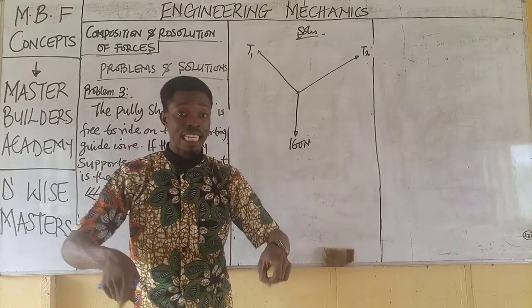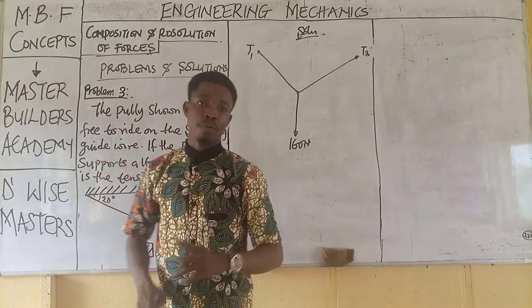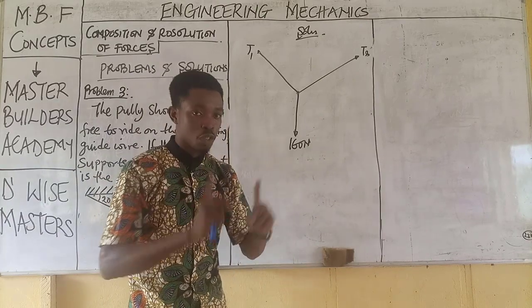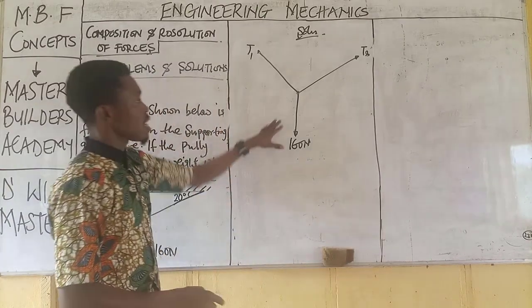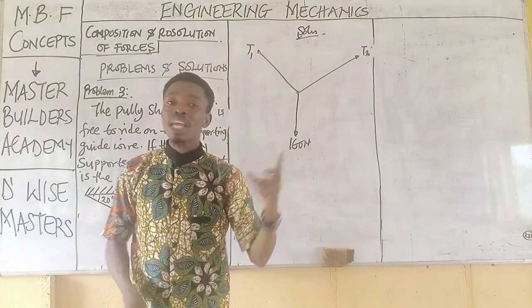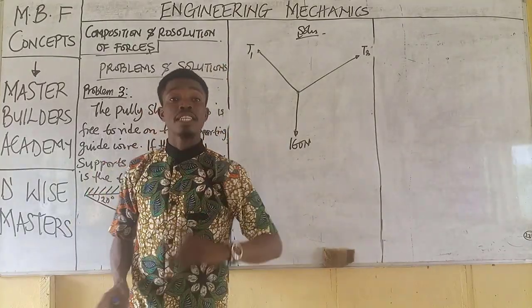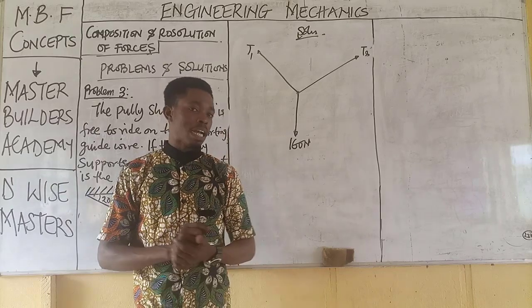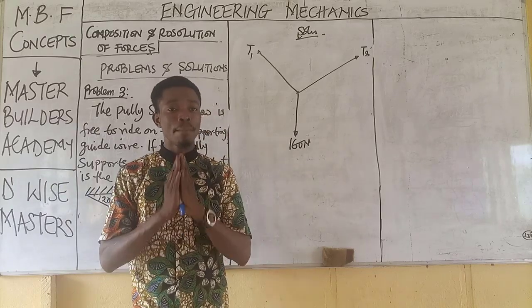Those two laws are only applicable when you have two forces acting at a point. Now, in this case, you have three forces. So we can only make use of Lami's theorem.